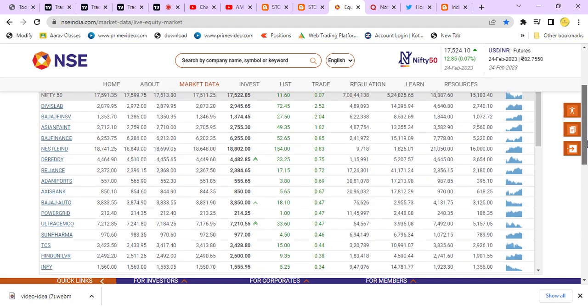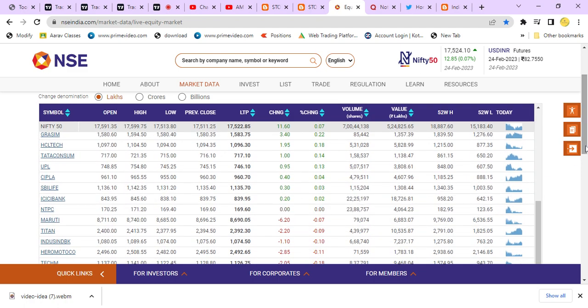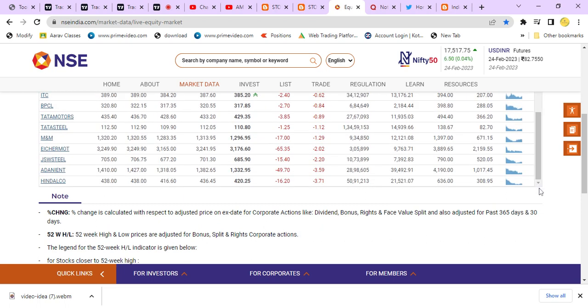But by default Nifty 50 will come. The first five stocks will be upward movement stocks, and the last five stocks will be downward movement stocks. Since the value of the Nifty is below moving average 20 and also 40, we need to pick the down moving stocks. So Hindalco we analyzed, Adani Enterprise, JSW Steel we analyzed, Eicher Motors we analyzed, and next is M&M.